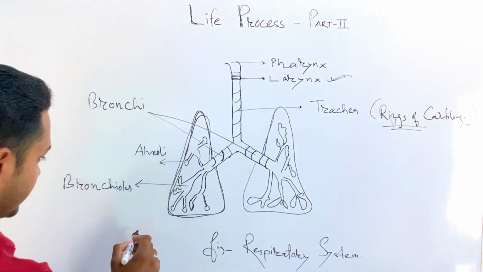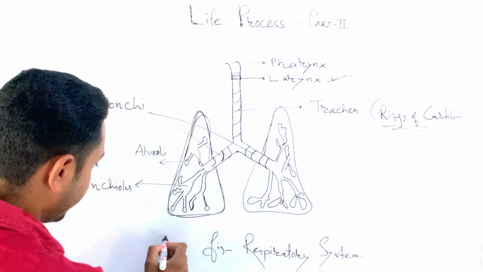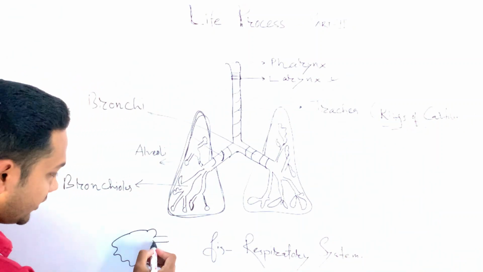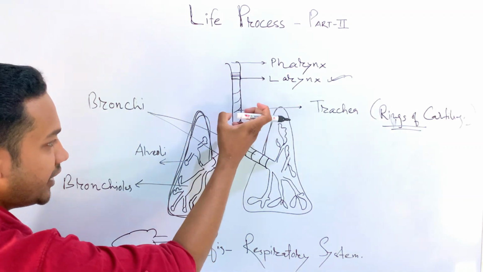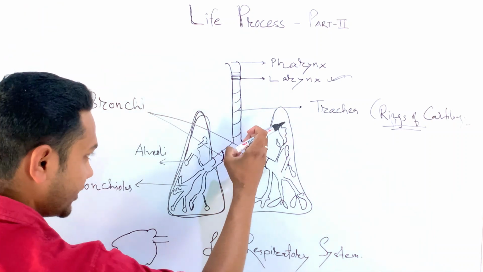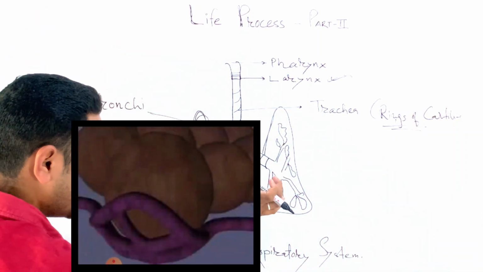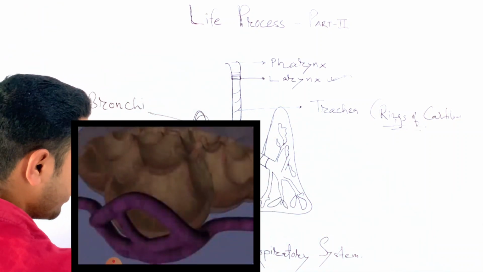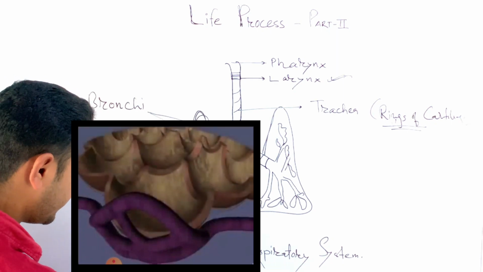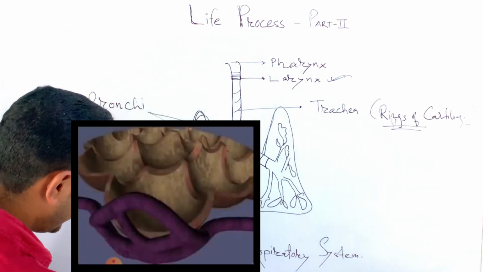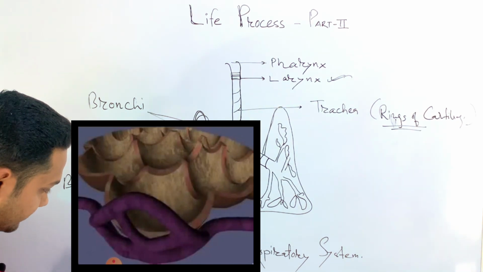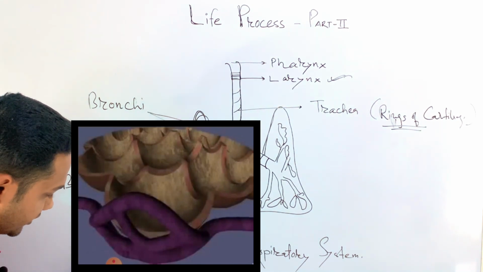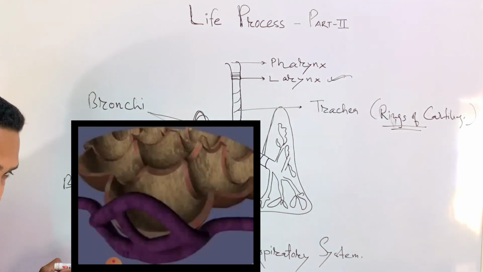If I draw the diagrammatic representation of alveoli, what happens in the alveoli? Through this trachea, the oxygen is taken up, isn't it? And after that, it is distributed through the bronchi and then the bronchioles, and then it comes there in the alveoli. So in the alveoli, whenever this oxygen comes, there are some blood vessels there, isn't it? Those blood vessels take the oxygen.